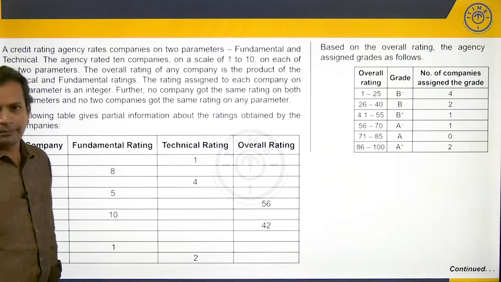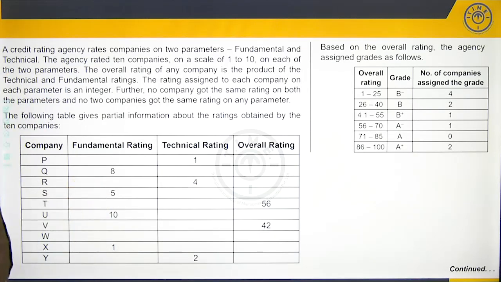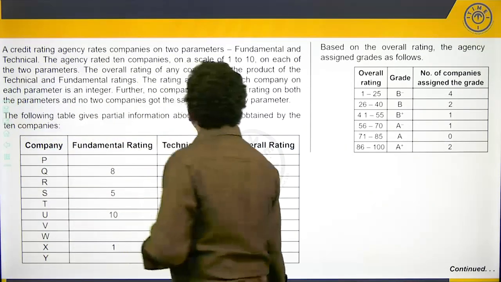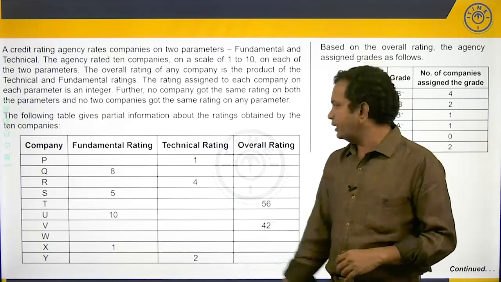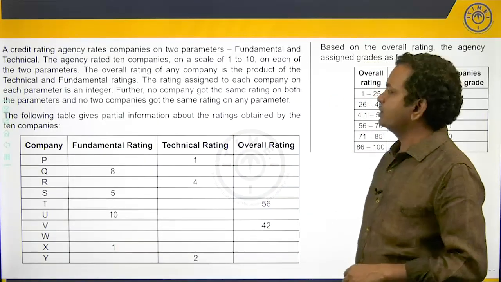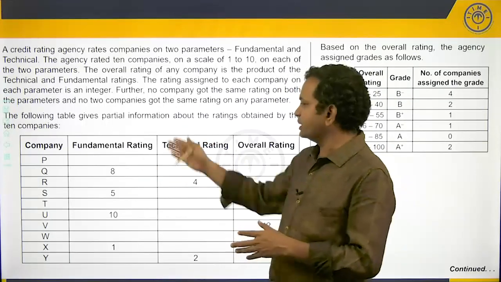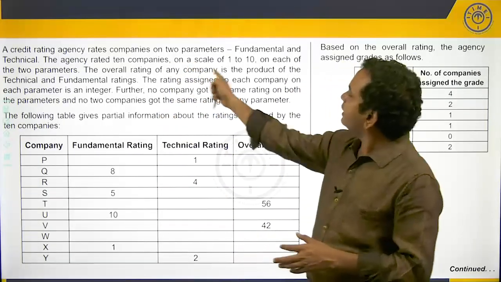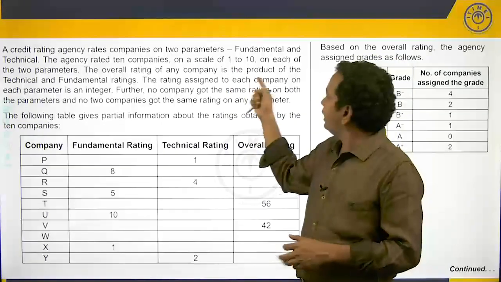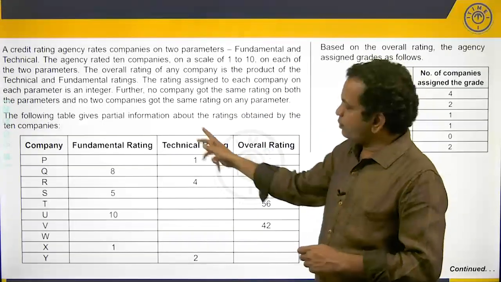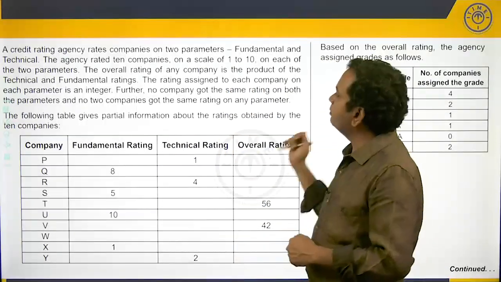Questions 17 to 20. Here we have a set which talks about a credit rating agency which rates companies on two parameters, the fundamental rating and the technical rating. So essentially the company gives ratings on the fundamental aspects and the technical aspects, and it is given that the rating is given on a scale of 1 to 10, right? And on each of the two parameters, so 1 to 10 here, 1 to 10 here, maximum and minimum values.